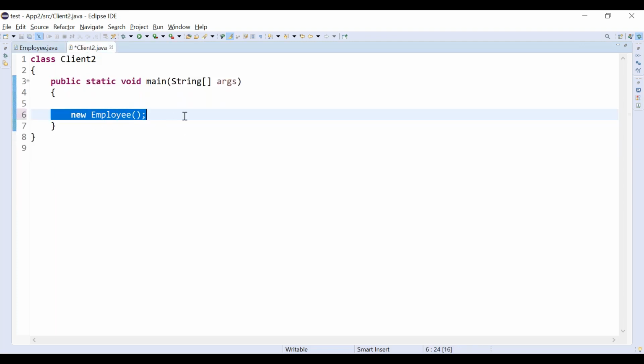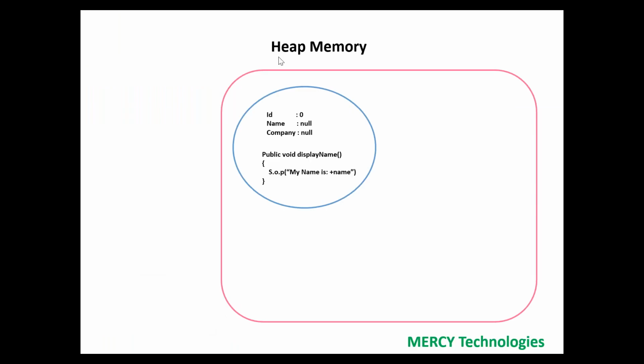When I create a new object in the heap memory, this is the memory area for storing all the objects. Whenever you are creating any objects by using the new keyword or any other way, all objects will be stored in the heap memory. All objects live in the heap memory. So this is the first step.